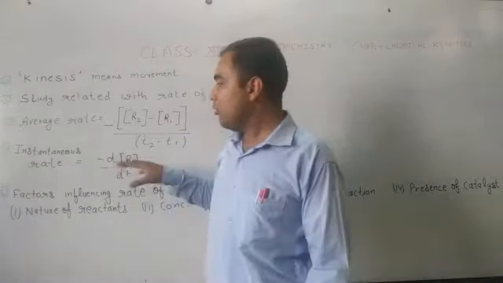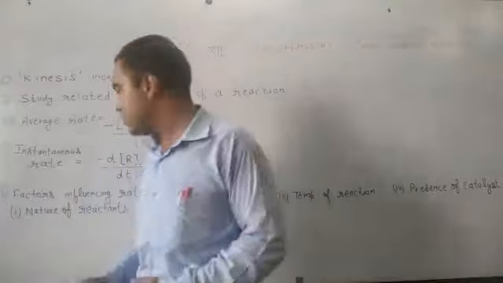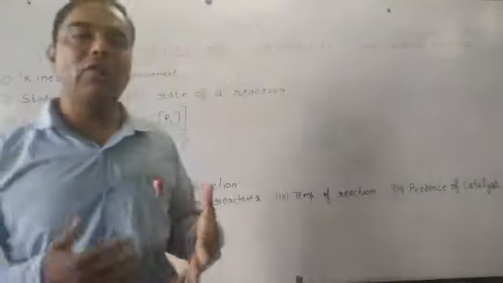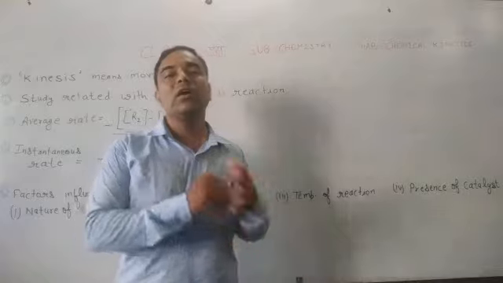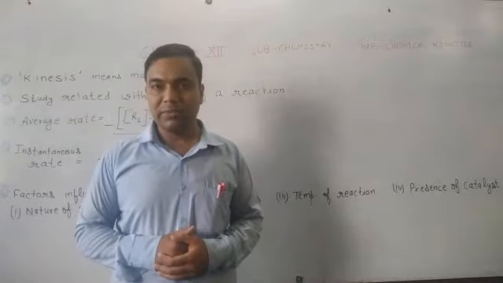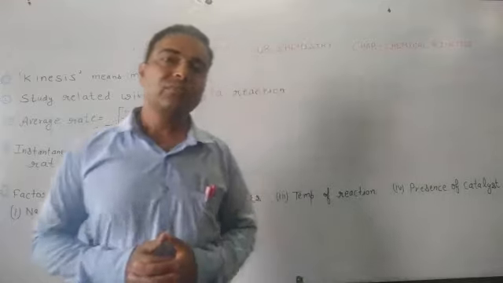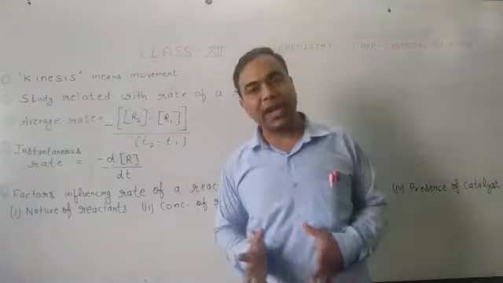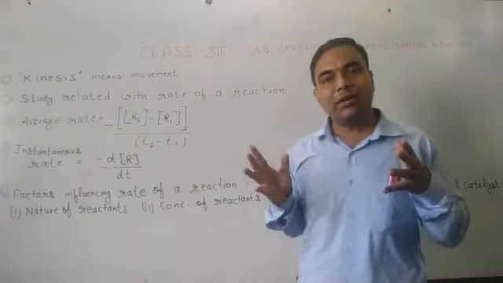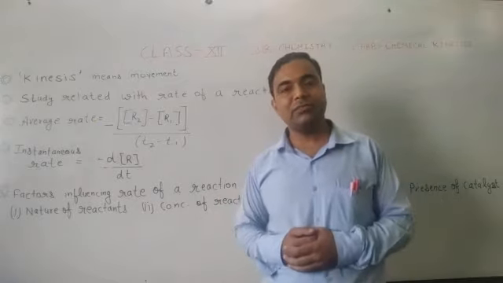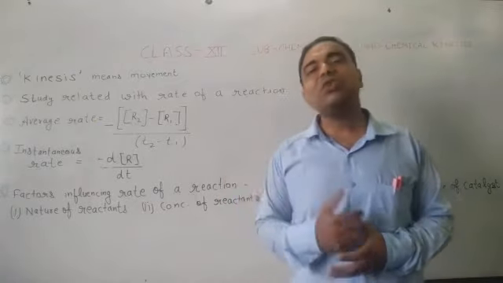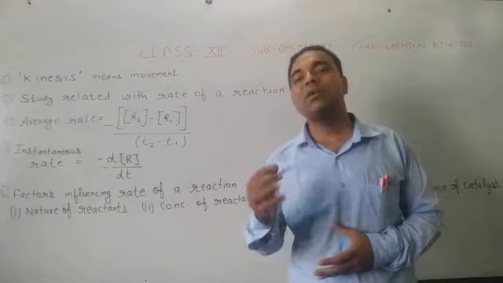Now, if we talk about the factors which will affect the rate of a reaction, we have different factors which will influence the rate of a reaction. And these are what? Nature of reactants, concentration of reactants, temperature of reaction, and presence of catalyst.